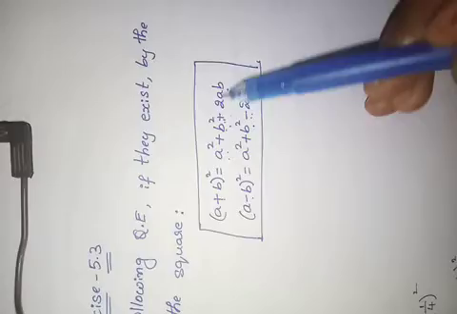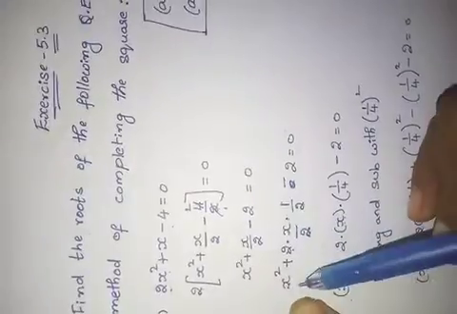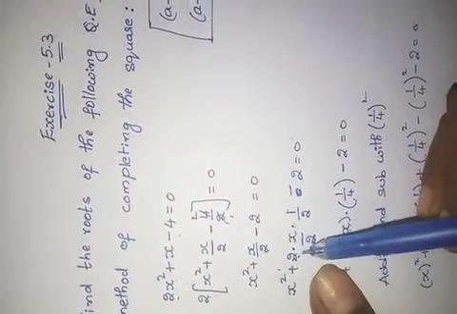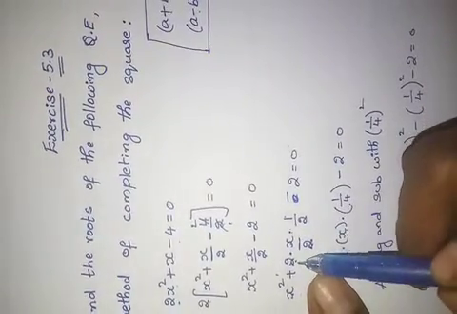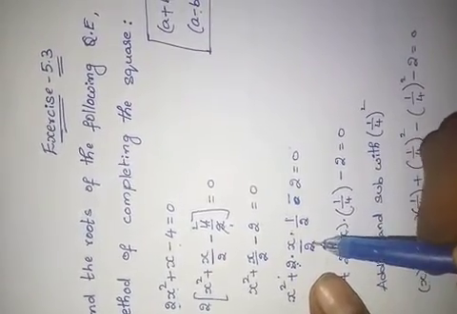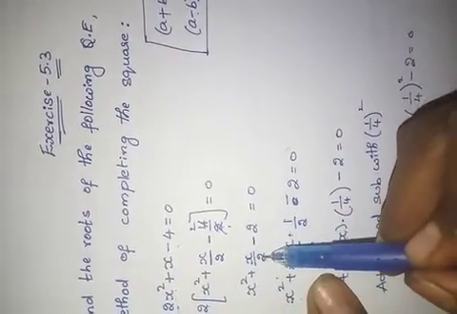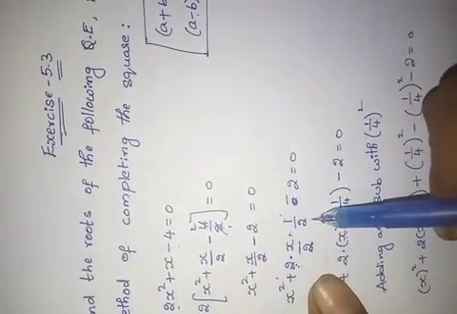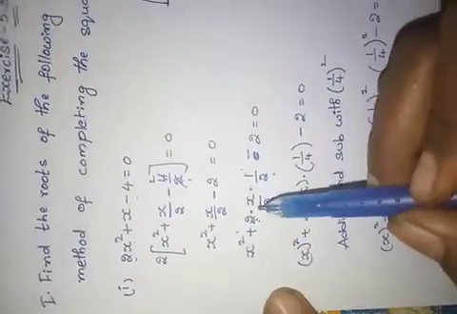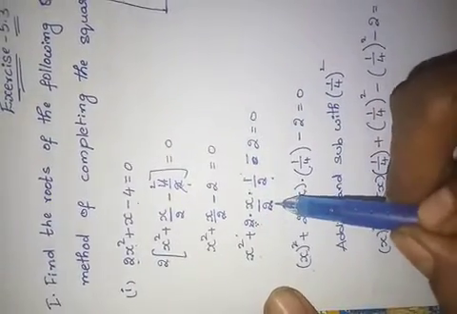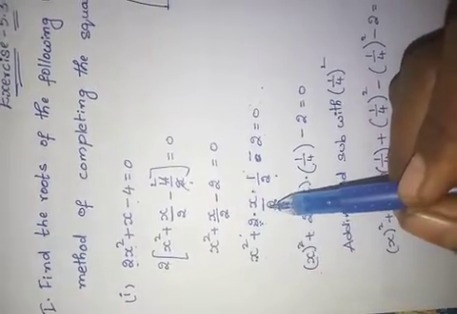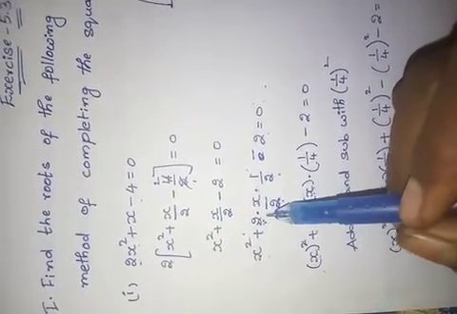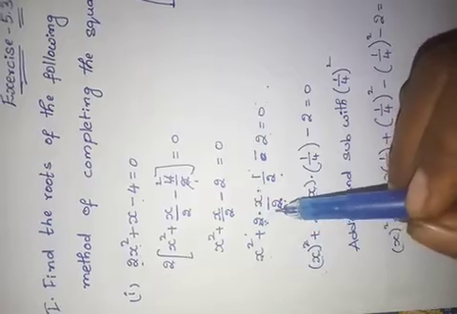Here see, I want to get this term: a square plus b square plus 2ab. A square, x square is there. Okay, 2ab. I want to get 2ab, no? With 2 I have multiplied and divided. So x by 2 means x into 1 by 2. That I have written like that only. Just I have multiplied with 2 and divided by 2. Minus 2 equals to 0. Here remember one thing. In this step, normally we have to multiply with 2 and divide with 2.